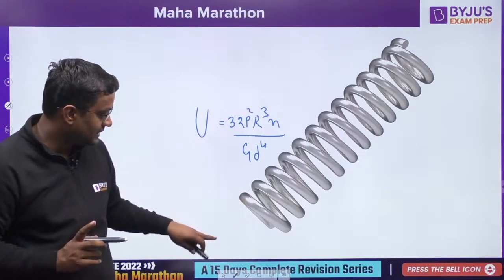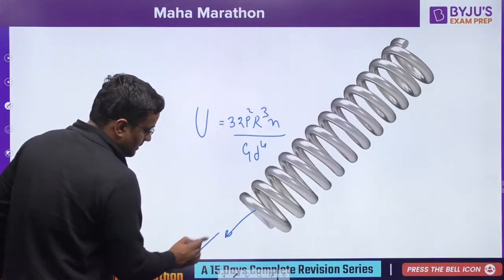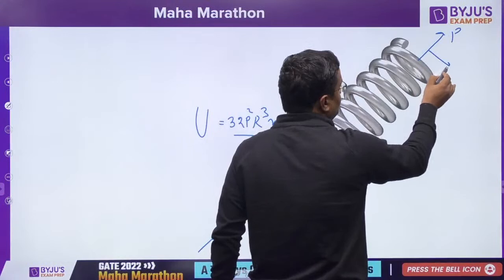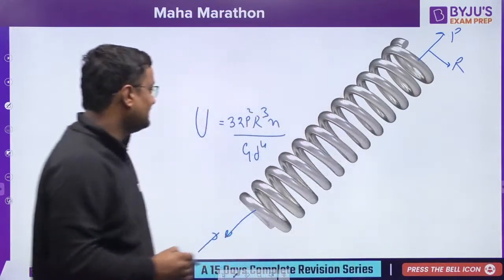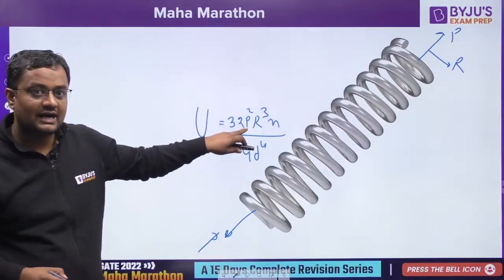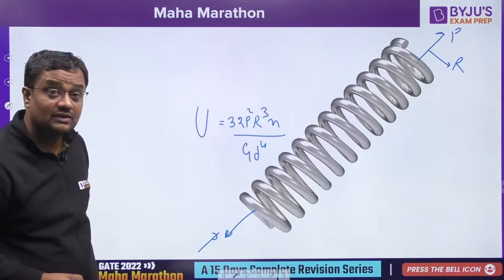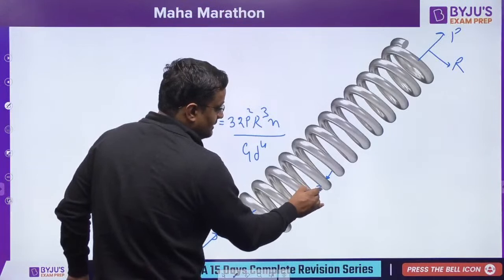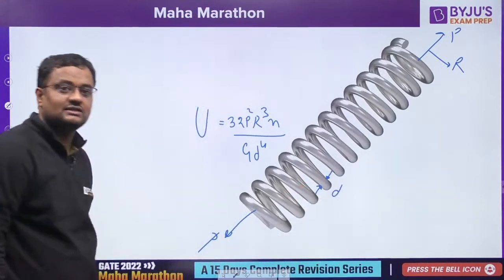What is P? The load applied on this. What is R? From the center to the outermost distance, R. N is the number of turns. P you know, R you know, N you know. G is the shear modulus of this material, and D is this thickness.